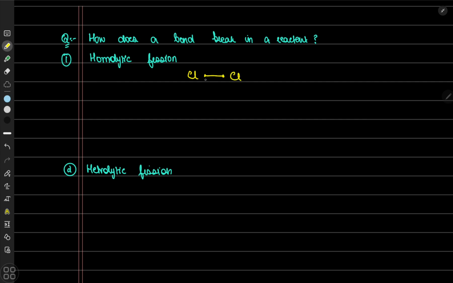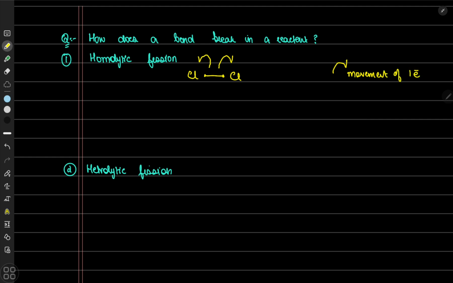When this bond breaks, the bond contains two electrons, and they are equally distributed. So one electron goes to one chlorine and the other electron goes to the other chlorine. This is known as homolytic fission, and it is represented by a half curly arrow. The half curly arrow shows the movement of one electron.